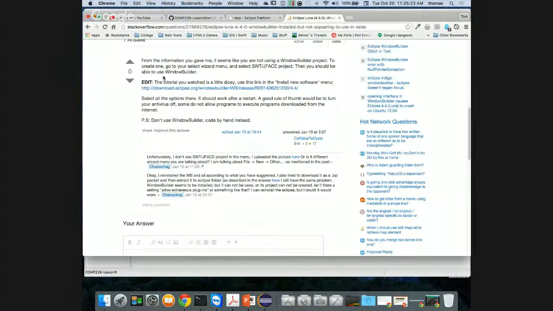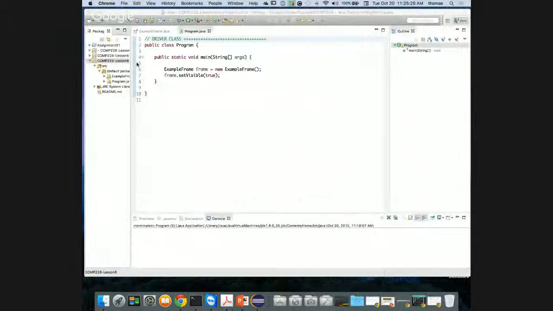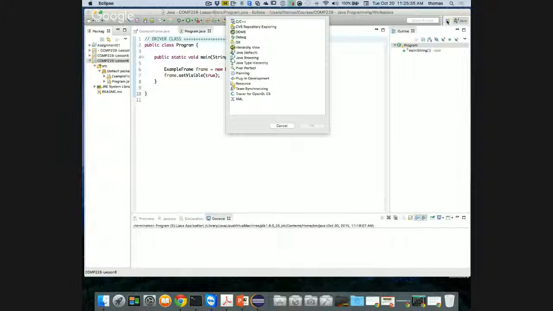So let's try that. Let's go into our Eclipse. And again, I've got the Java perspective in here. Notice I have other options for perspectives. I can choose something else. For example, if I want to program Android or something else, I can probably do it here as well. But how come I don't have that? You guys should all have it if it's installed properly. And by the way, how do I check to see what modules I have installed by default with Eclipse anyway, right?